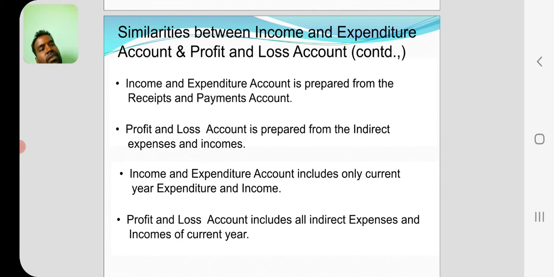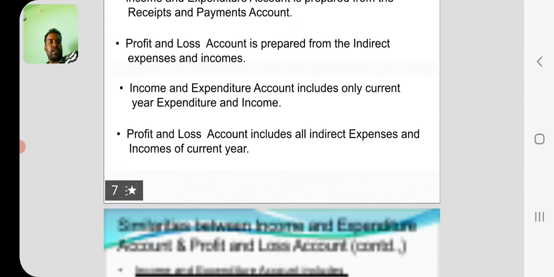Income and expenditure account is prepared from the receipts and payments account. It is prepared by indirect expenses and incomes. Income and expenditure account includes only current year expenditure and income. Profit and loss account includes all indirect expenses and incomes of current year.